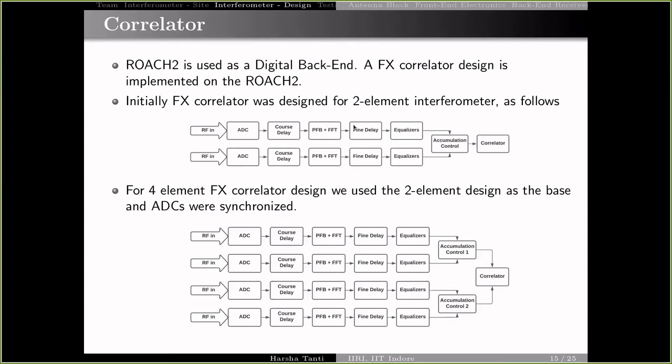The 2-element interferometer design was taken from the Casper tutorials, and based on that, we designed a 4-element FX correlator. This was thanks to our team members Bela and Nikita. So this design was finalized, and the working of this design was confirmed by the testing and validation rig we set up at IIT Indore.